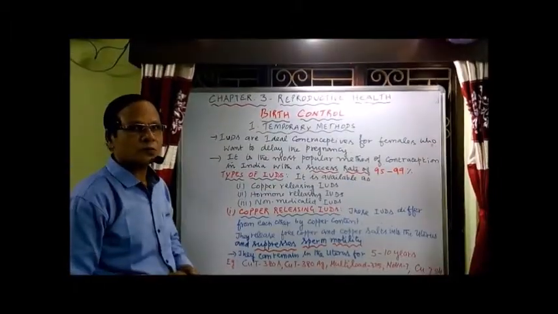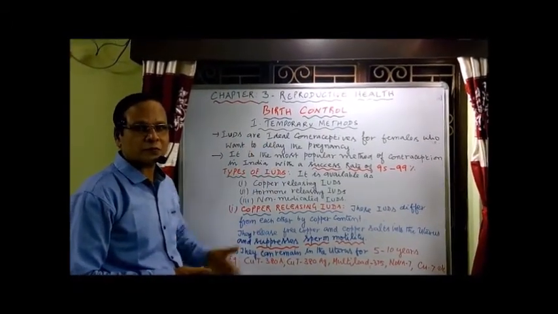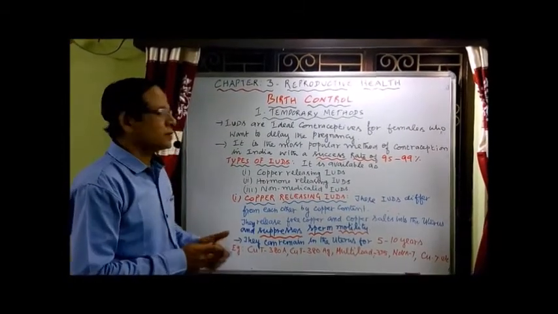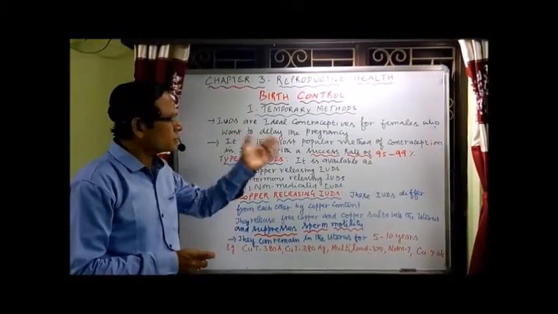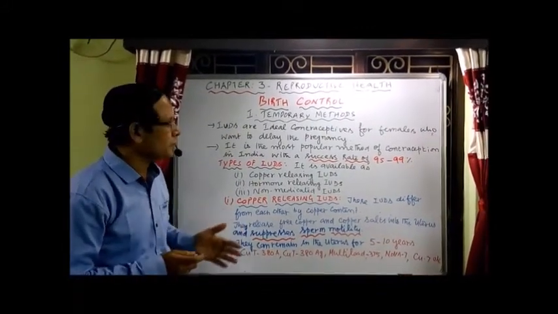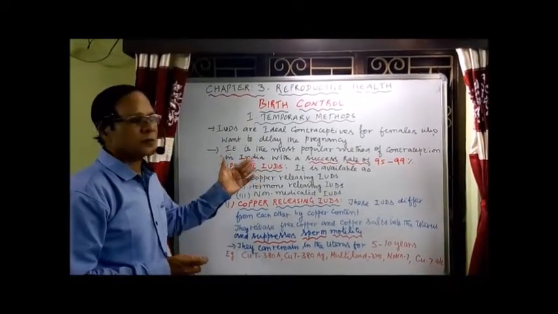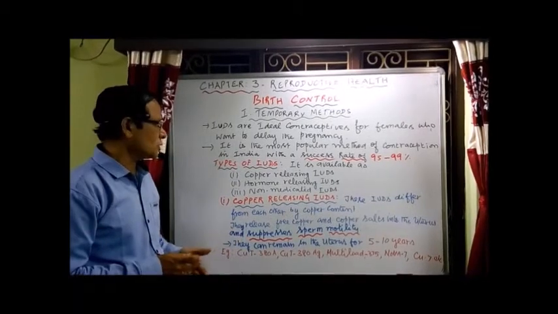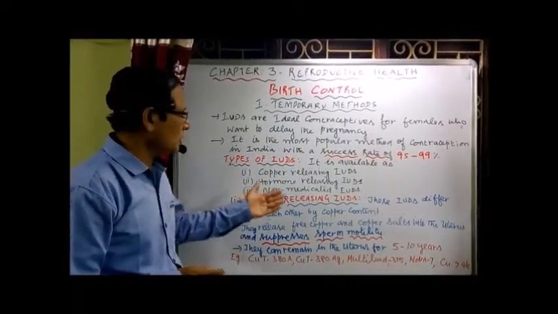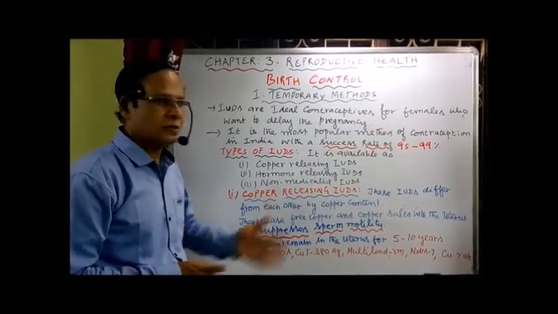Now we have to go for the three types of intrauterine devices with examples. I already mentioned IUDs are the ideal contraceptives for females who want to delay pregnancy. It is the most popular method of contraception in India and has a success rate of 95 to 99% maximum. What are the types of IUDs? Number one, copper releasing IUDs. Number two, hormone releasing IUDs. And the third one, non-medicated IUDs.